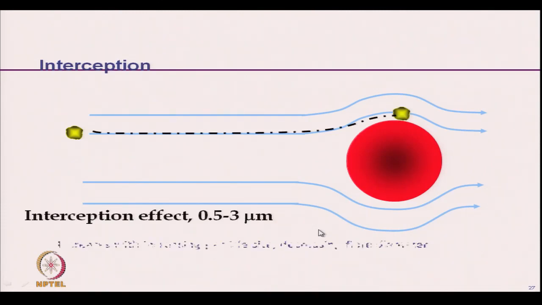Then interception. For the interception mechanism, the particle sizes are 0.5 to 3 micron, and it increases with increasing particle size and decreasing fiber diameter.